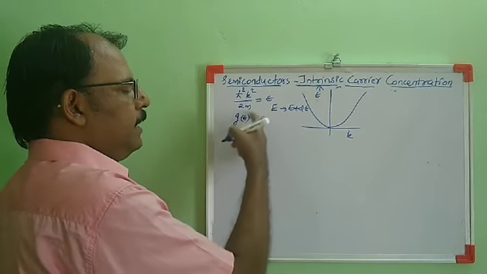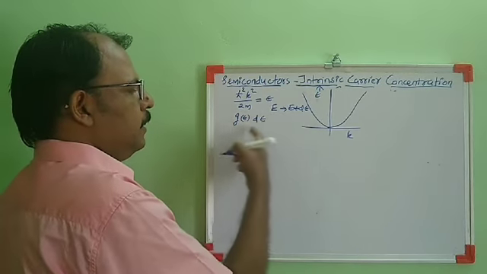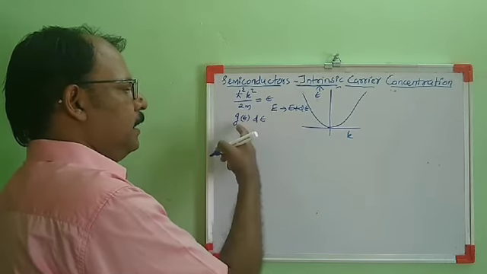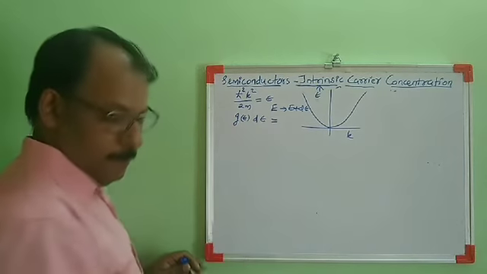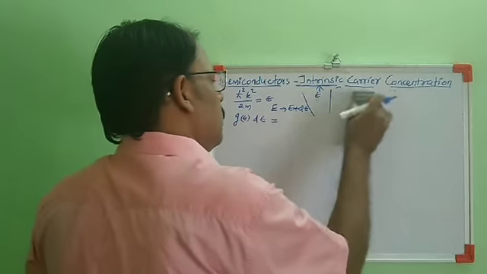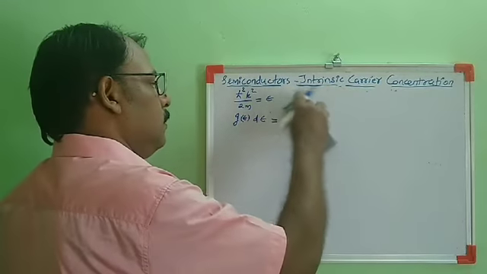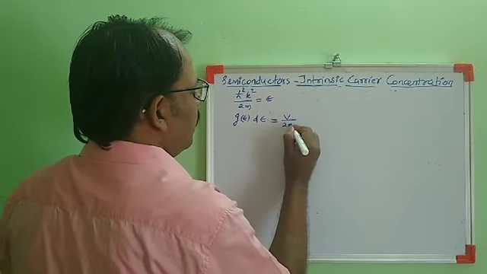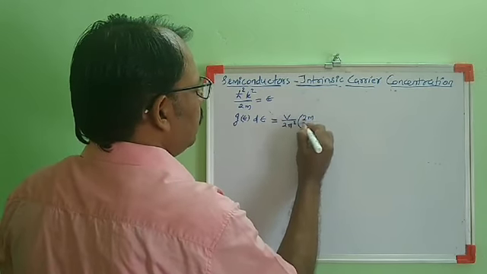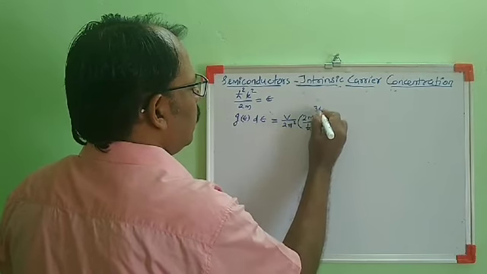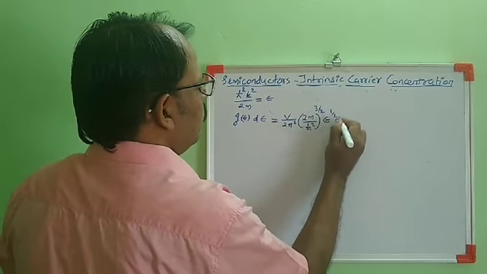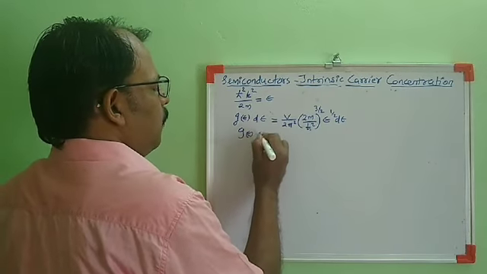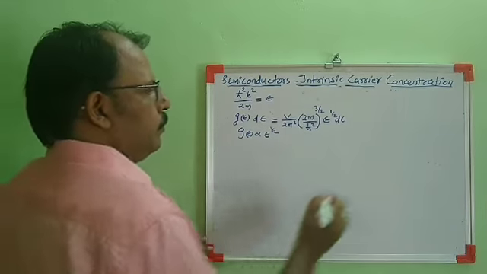So if we are having dE energy range between E and E plus dE, then the number of states available in energy range E and E plus dE can be written as GE dE, which is calculated as GE dE equal to V by 2 pi square, 2m by h bar square the whole raised to 3 by 2, E raised to 1 by 2 dE. This equation we have already derived. So GE is proportional to E raised to 1 by 2.